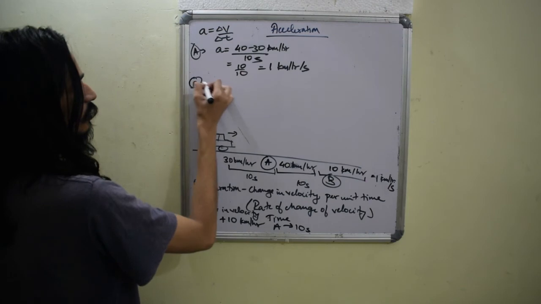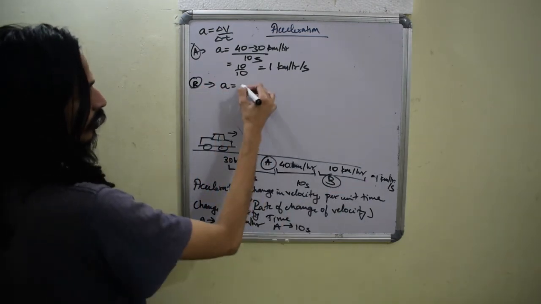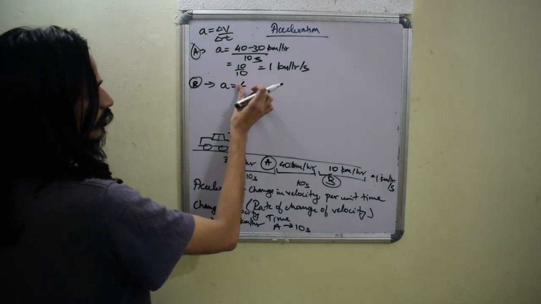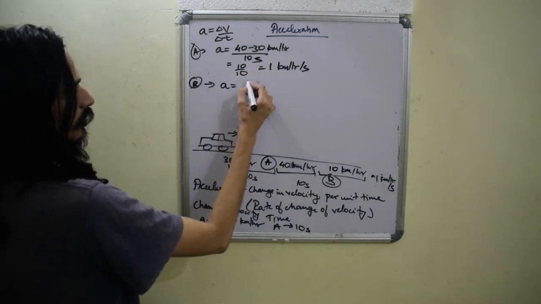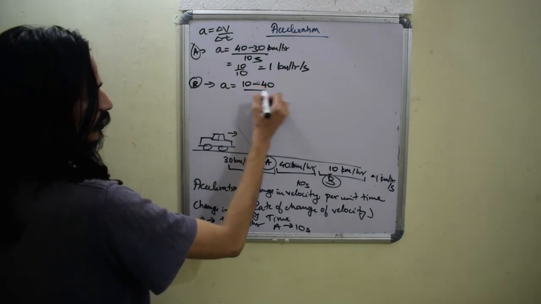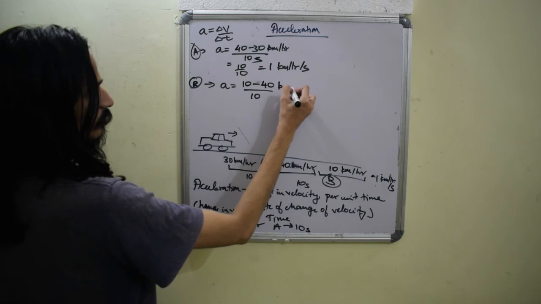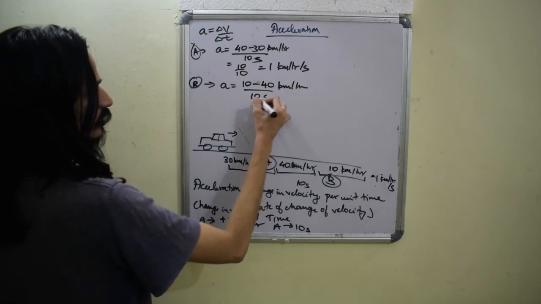So for B, I can say A is nothing but 10 minus 40, it became 10 but it was 40, again in 10 seconds, kilometer per hour and seconds.